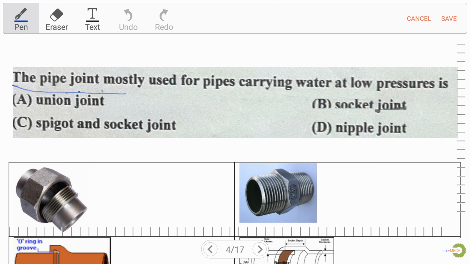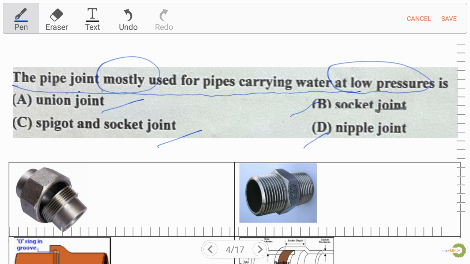The pipe joint mostly used for pipes carrying water at low pressure is: option A union joint, option B socket joint, option C spigot and socket joint, and option D nipple joint. Our right answer is that for low pressure we have to use socket joint. Now let's discuss socket joint.